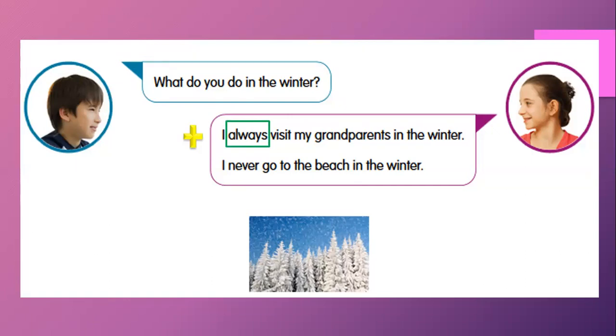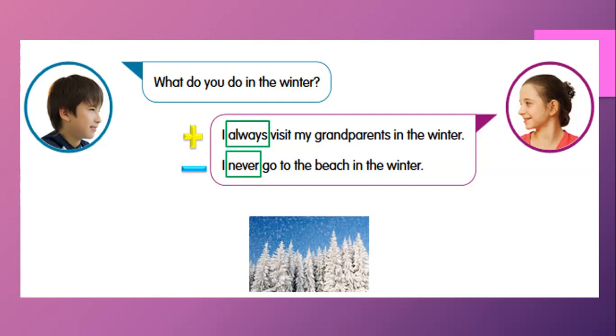Very important. We put always after the person, after the subject. I always, you always, she always, he always, they always, and so on. And then she responds for the other part, "I never go to the beach in the winter." This is something negative. For negatives, we use never. I never go to the beach in winter.